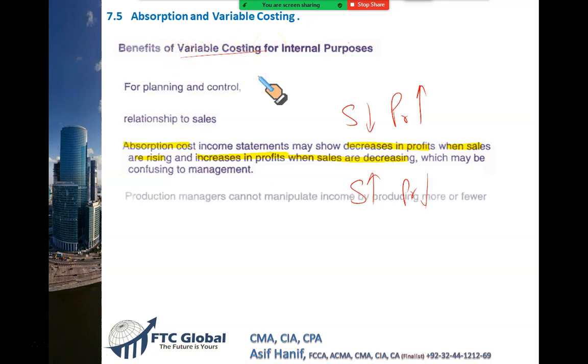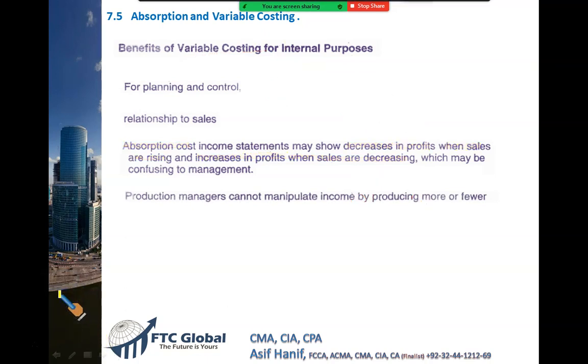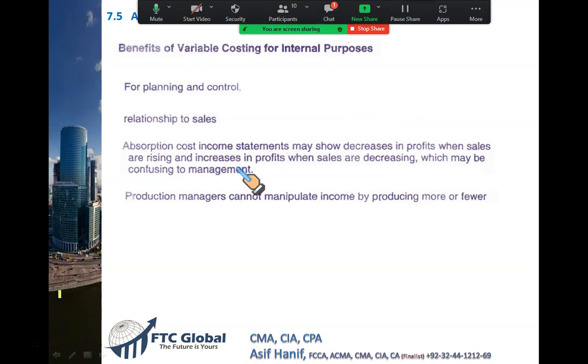So that's basically the problem with absorption costing. You produce more and more. Under variable costing, production managers cannot manipulate income by producing more or less. So this is the advantage of variable costing. We can make better pricing decisions because we will be considering only those costs which are relevant. Fixed costs we have to pay in the short run, we have to pay.